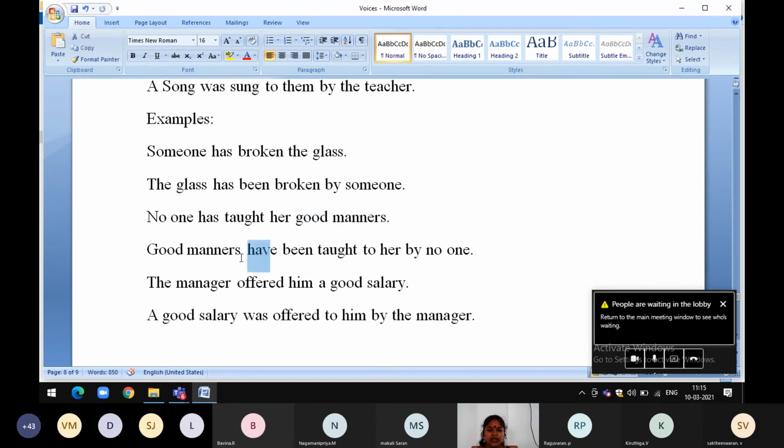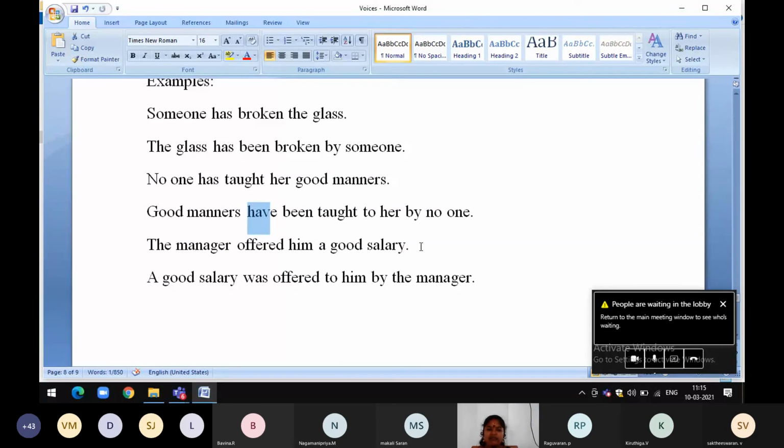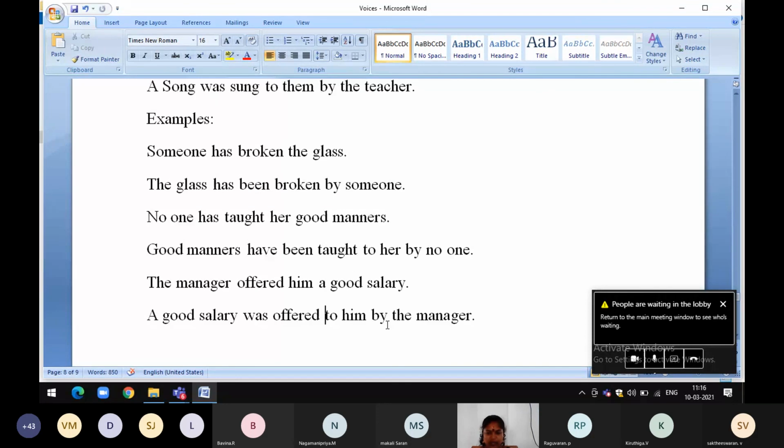Have been taught to her by no one. The manager offered him a good salary. A good salary. Here there are two objects. Okay, him, then a good salary. See, a good salary was offered to him by the manager. Okay. Thank you.